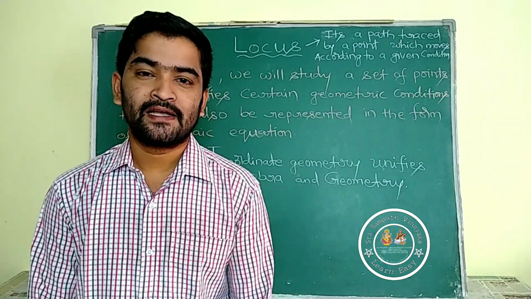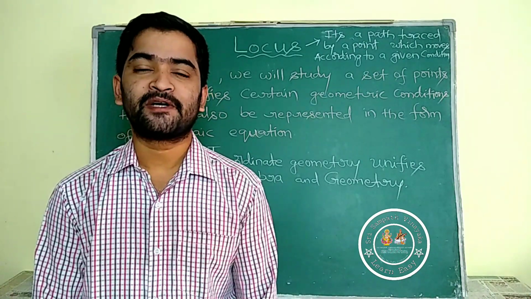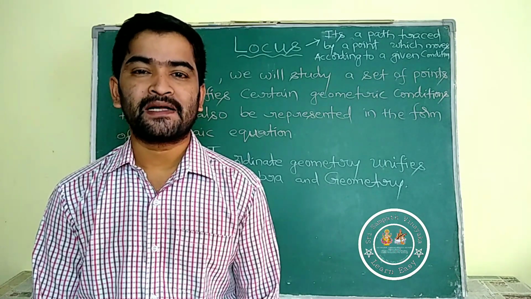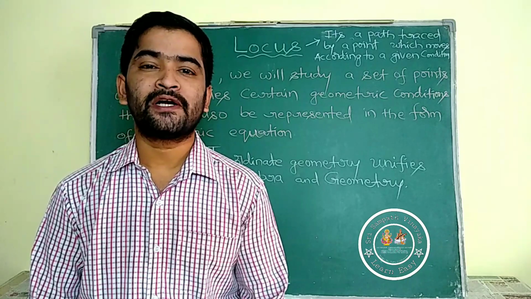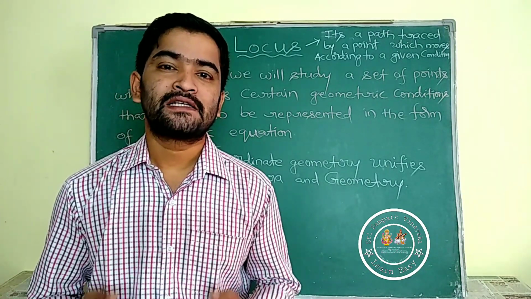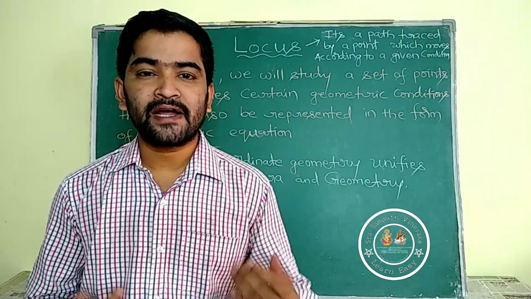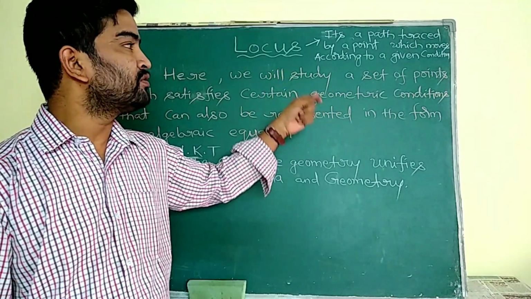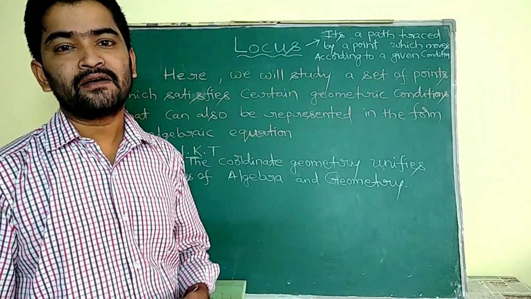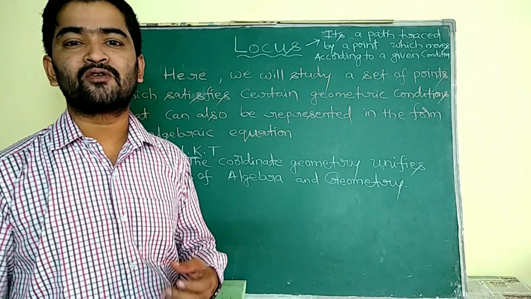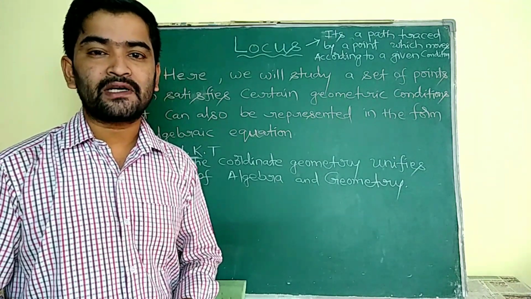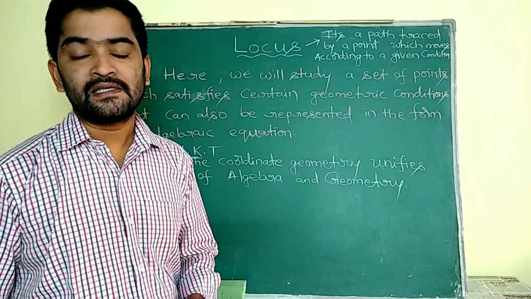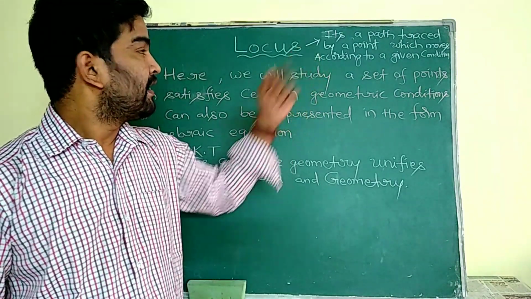Today we are going to discuss the chapter locus of intermediate math. In this locus, we are going to discuss the paths or the routes traced by a specific point or some points. Locus means it's a path traced by a point which moves according to a given condition. In the instructions itself, they are going to give us some conditions. According to that condition, some points or one point are going to follow a path. That particular path is known as locus.